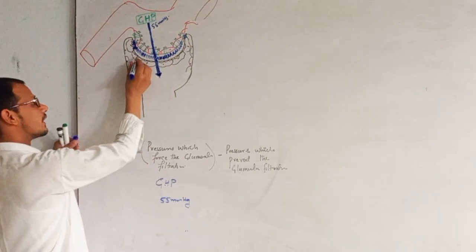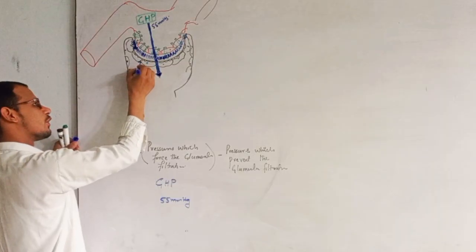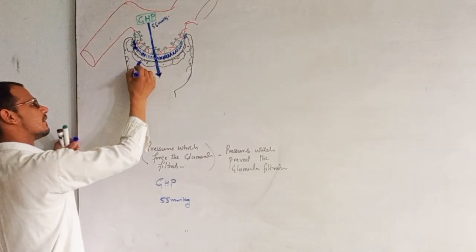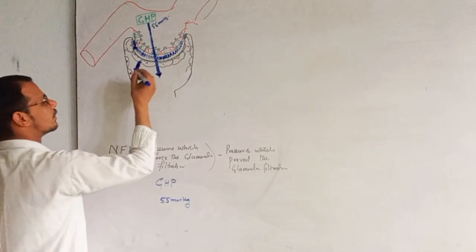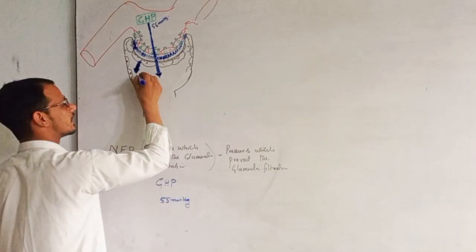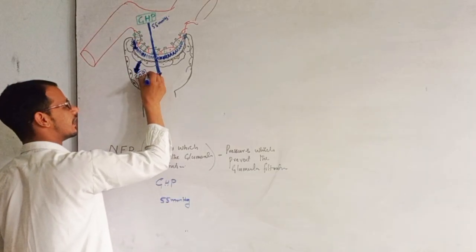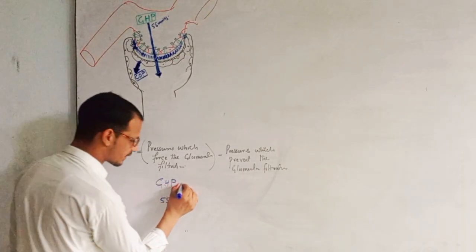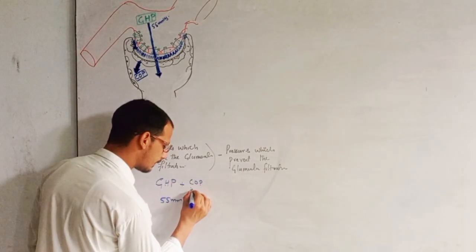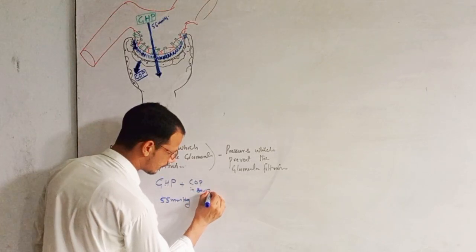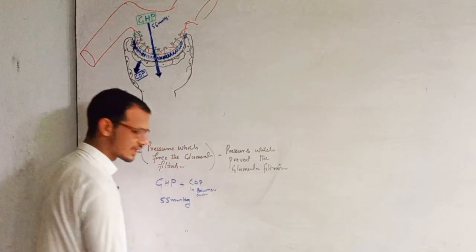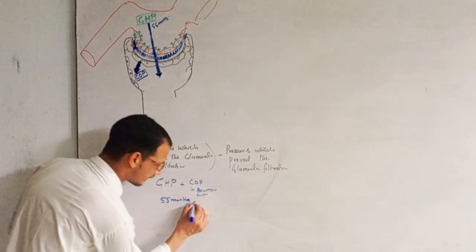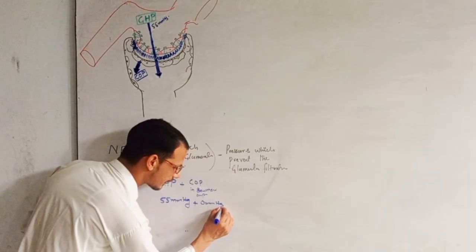And here the protein, we mentioned that proteins also force this filtration, and this is called glomerular capsular osmotic pressure, or the colloidal osmotic pressure. Colloidal osmotic pressure in Bowman's capsule, but this pressure is zero because proteins are not filtering from the glomerulus, so it is 0 mm of Hg.